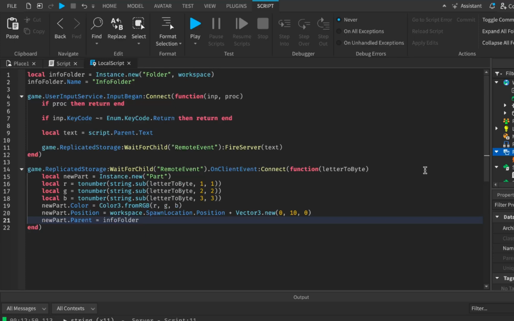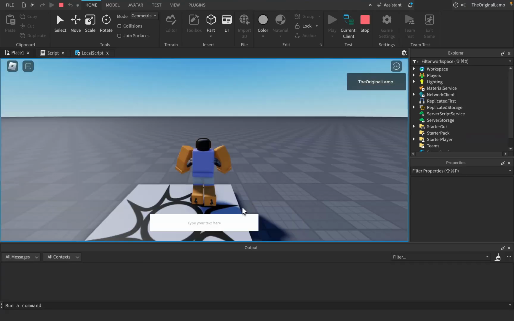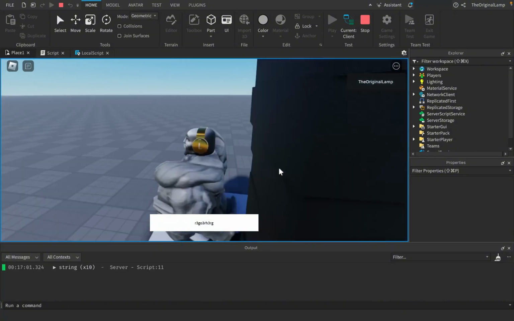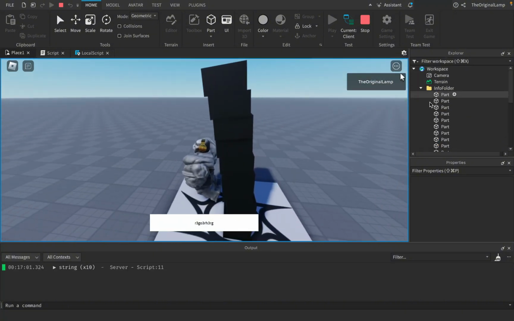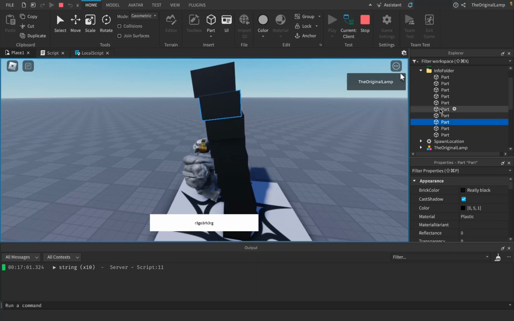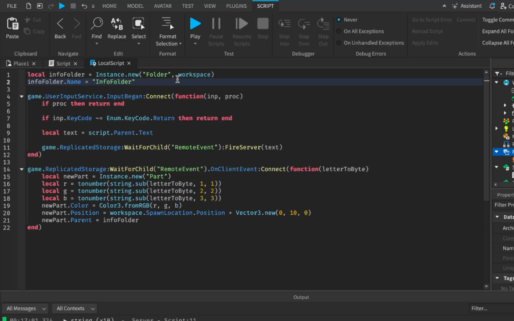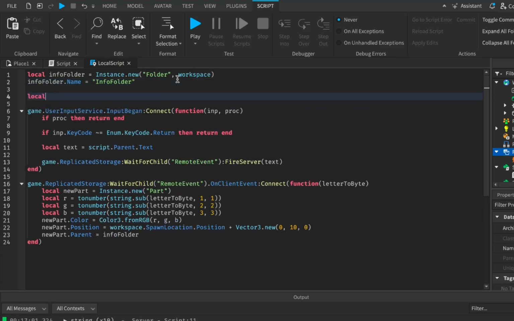Now, a small issue that you might have thought about is like, oh, but Byteblox, how do we know the order of the parts? And that's a good question, right? Because look, if I type the password, well then, the problem is that if I then go into our folder, they're all called part. And we don't really know in what order we should look at the parts. So I'm just thinking right now, what we could do is we could just say local counter, and we can set this equal to 1, okay?